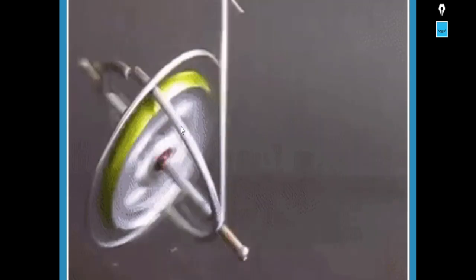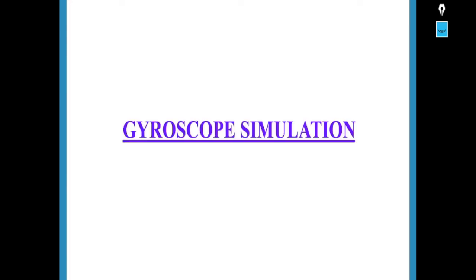So these gyroscopes are very useful for us to know how the gyroscope, even though it is revolving or rotating, can stay stable without falling off.